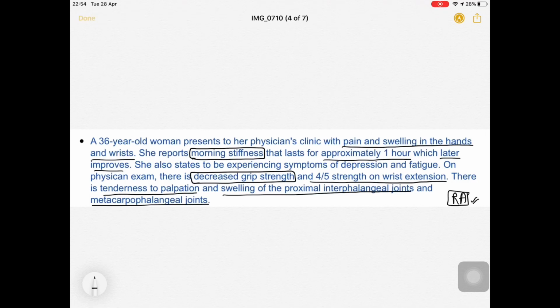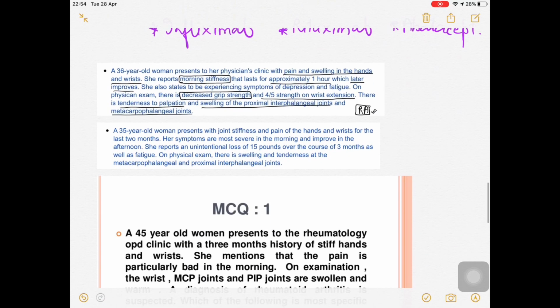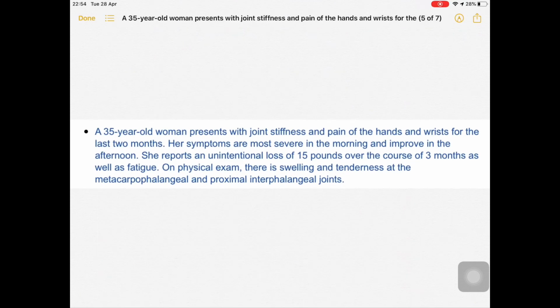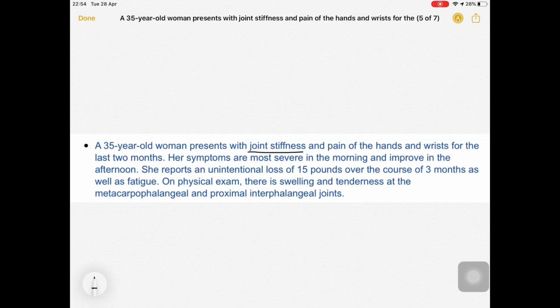Now let's move on to the next one. A 35-year-old woman presents with joint stiffness and pain of the hands and the wrist for the last 2 months. Symptoms are more severe in the morning and improve in the afternoon. Unintentional loss of 15 pounds, so weight loss will be seen in the course of 3 months, as well as fatigue.